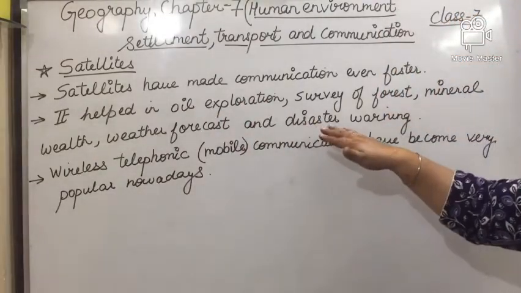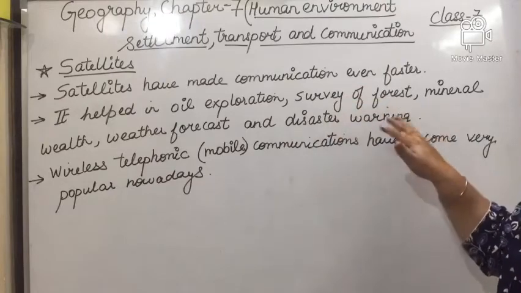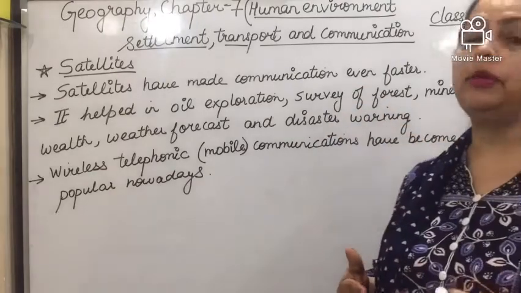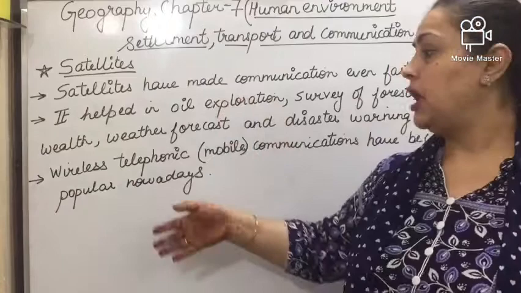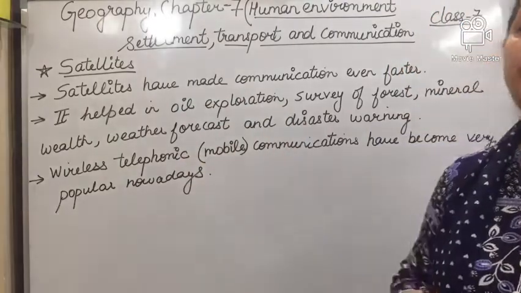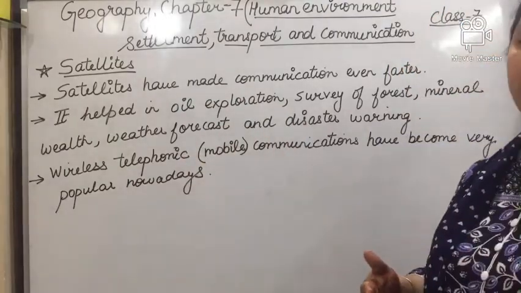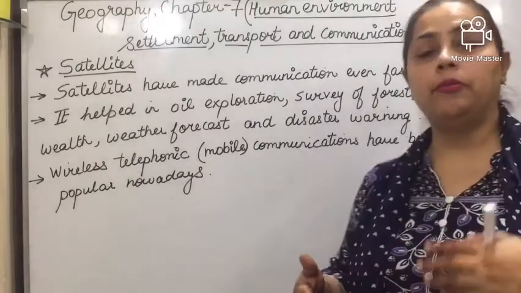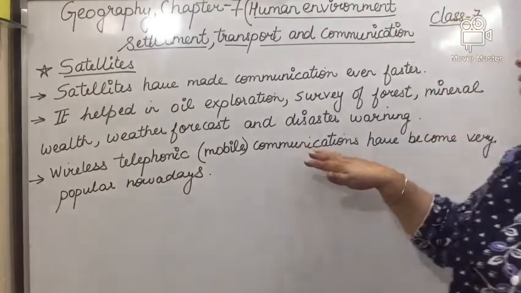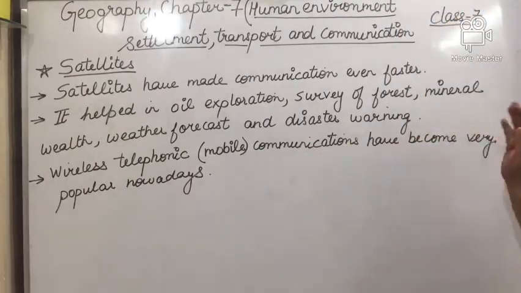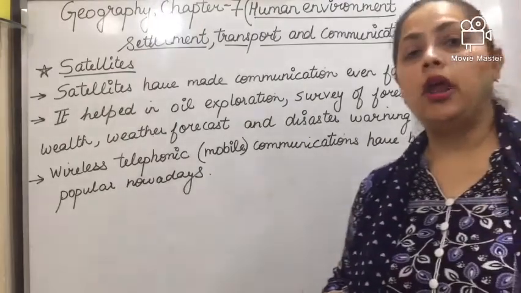And the last one is disaster warning. It is all helped by the satellite. Wireless telephoning, for example mobile, is also used. Right now I am also using the mobile. Communication has become very popular nowadays.